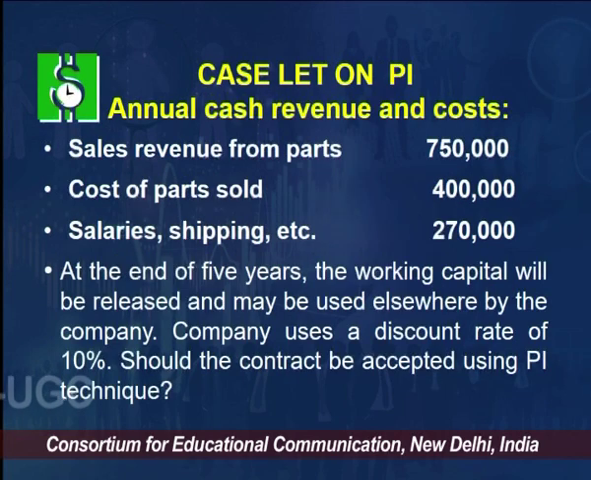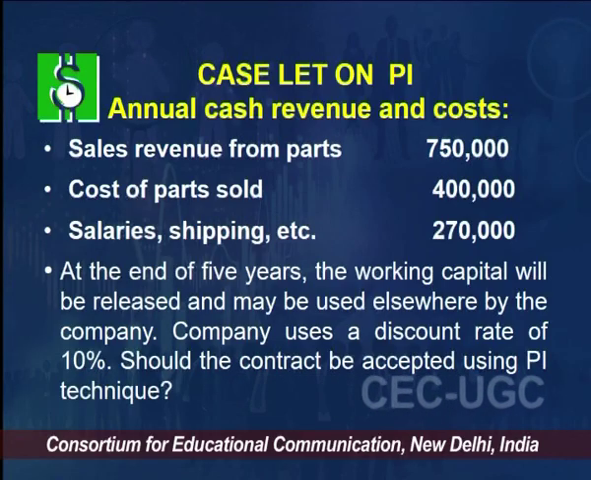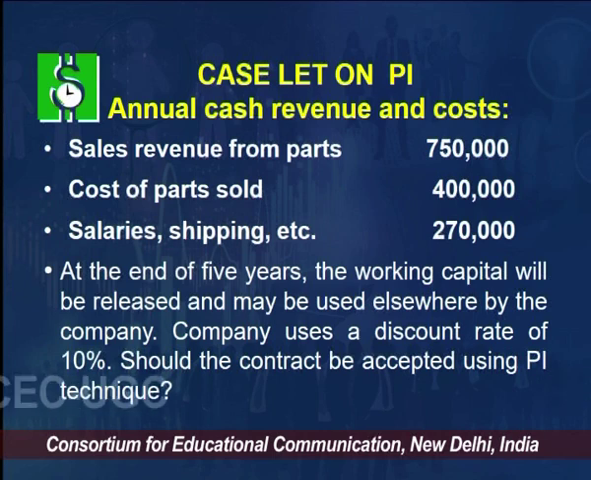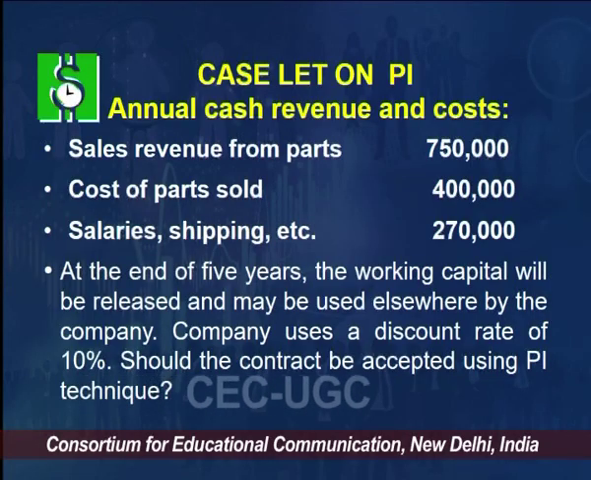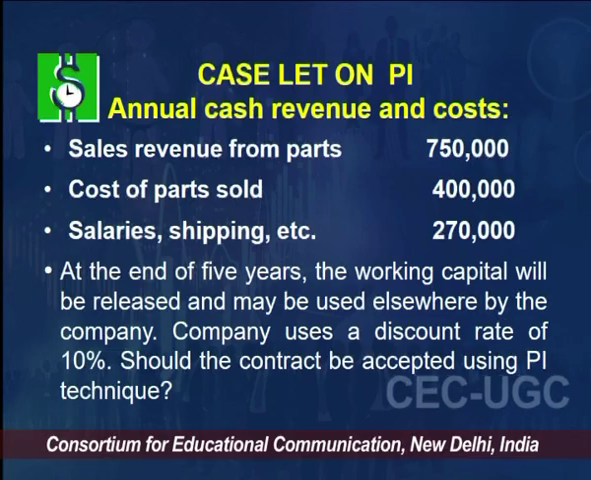Then the sales revenue from the parts which the OJAS company will sell is 750,000. Cost to manufacture those parts is 400,000. Salaries, shipping, etc., which is again on the OJAS company, is 270,000. So the total expenditure on the product is 400 plus 270, meaning 670, and total revenue is 750. The difference of these two is your incremental cash flow, right? That is what we consider in capital budgeting decisions. So incremental cash flow in this case would be 80,000.